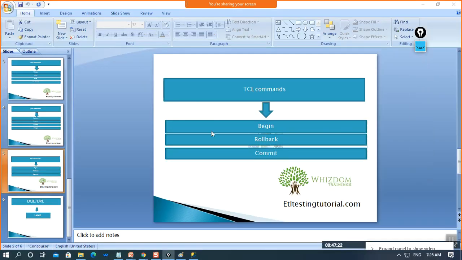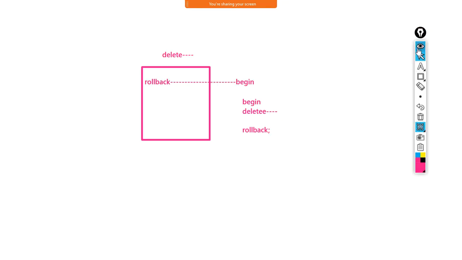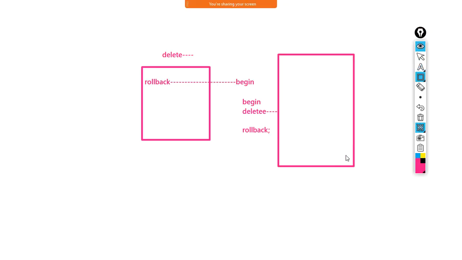And now if I talk about the next one, that is commit. See, let us assume that there is some admin.